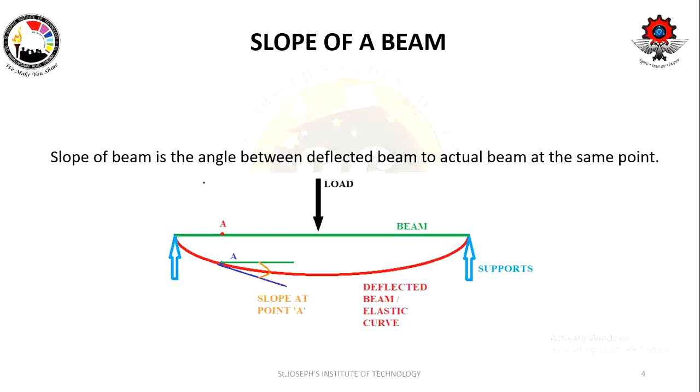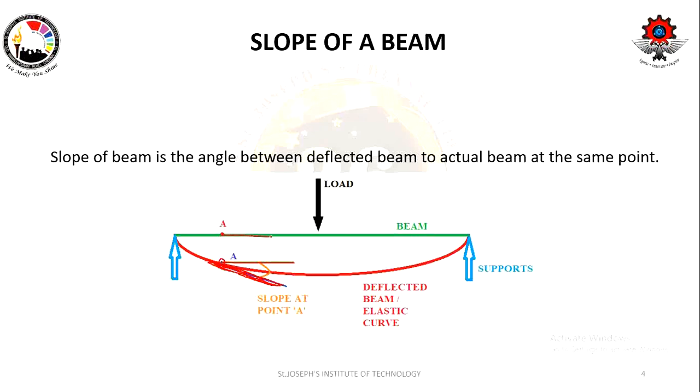How to find out the slope? Angle made, right? So I have considered this point. I am going to draw a tangent with respect to that point, and at the same point I am going to draw a line parallel to the beam.